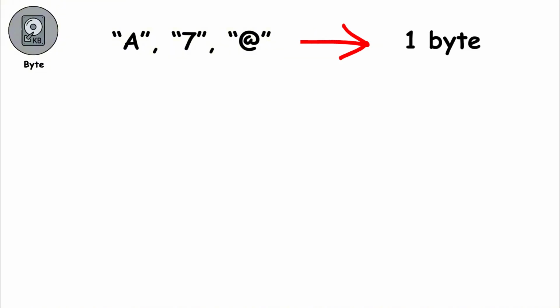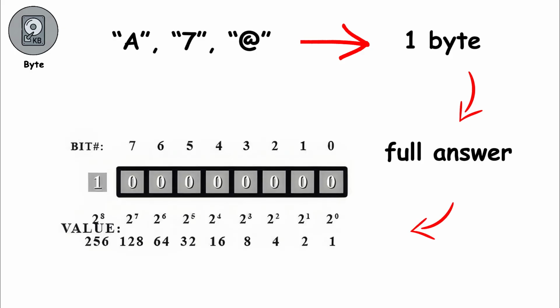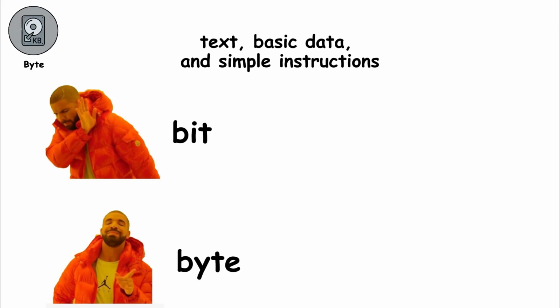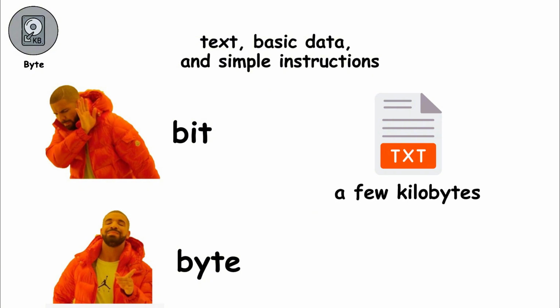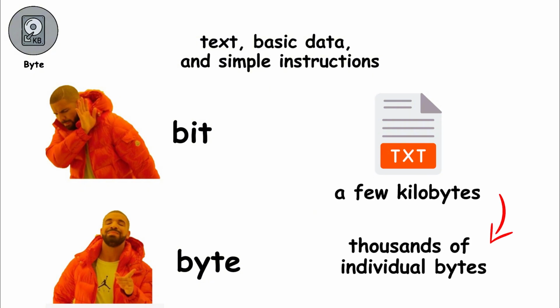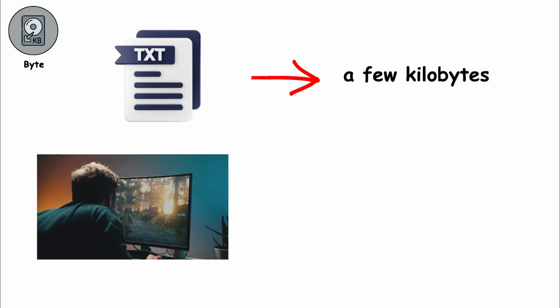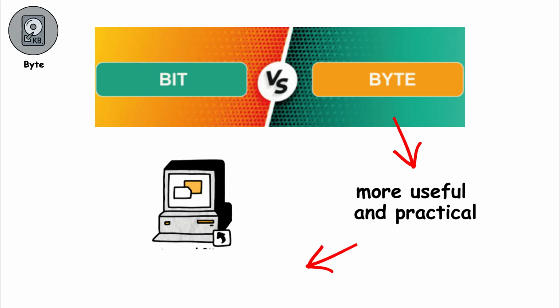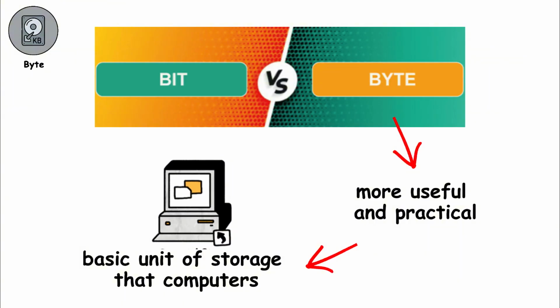To understand the difference clearly, imagine a bit as a yes or no question, while a byte is a full answer. A bit can only say yes or no, but a byte can choose from 256 different values. That is why text, basic data, and simple instructions are measured in bytes, not bits. A short text file might be only a few kilobytes, but at its core, it is still made up of thousands of individual bytes. In real life, bytes help us understand file sizes. A single plain text page may use a few kilobytes, while an image can take up millions of bytes. Compared to a bit, a byte is far more useful and practical, making it the basic unit of storage that computers rely on to represent information in a way humans can actually use.